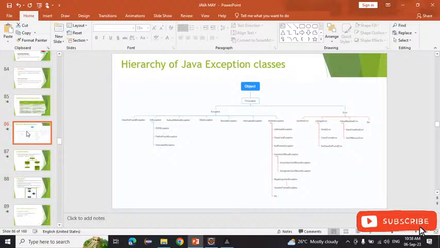So one day what happened? Your bike is punctured. So is that an exception or an error? Suppose your bike is punctured while coming to the office. Here, exception or error? Exception. Why exception? Why not error?